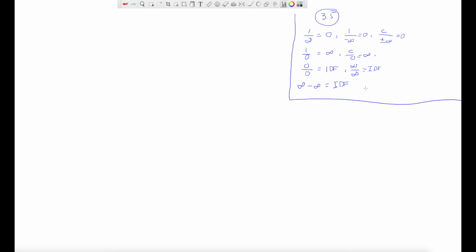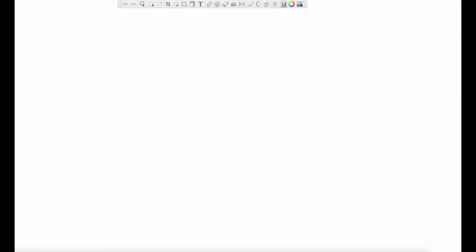So now let's review what we did in the last class. In the last class, we tried to find out limit at infinity when the numerator function and the denominator function both were polynomial.